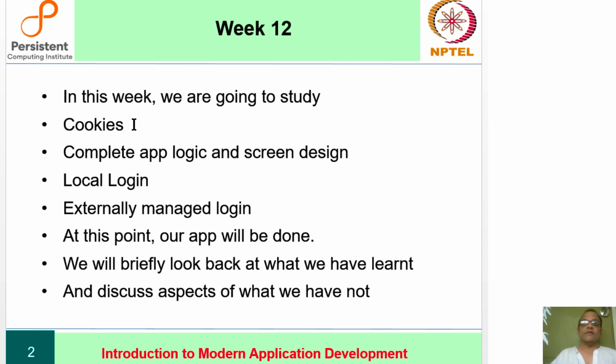We will also discuss some of the features you can add to apps like this, and you should start thinking in this style so that you can develop useful and interesting apps on your own. We will also discuss, like I said, things that we have not seen in this course.